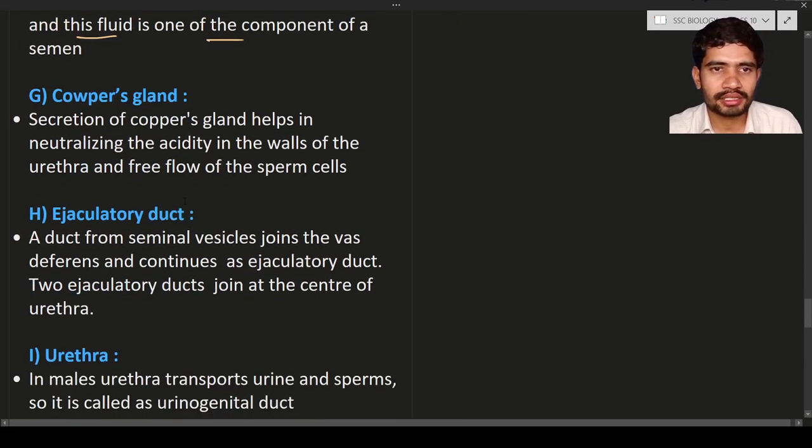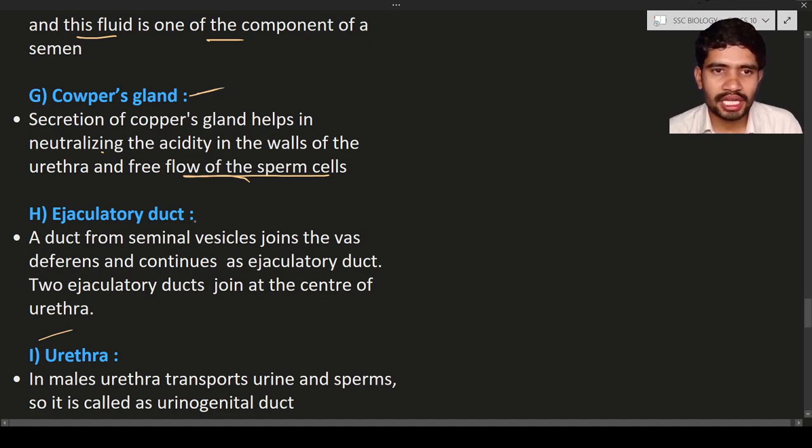Next is the Cowper's gland. Its secretions help in neutralizing the acidity in the walls of the urethra. The walls of the urethra are slightly acidic in nature, and this acidic nature is neutralized by the secretions of the Cowper's gland. Also, the secretions of the Cowper's gland help in the smooth flow of the sperm cells in the urethra.